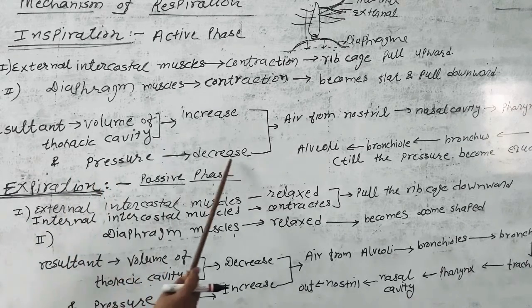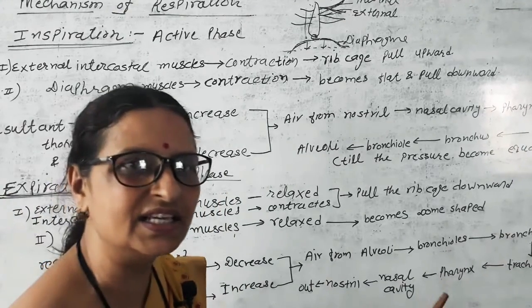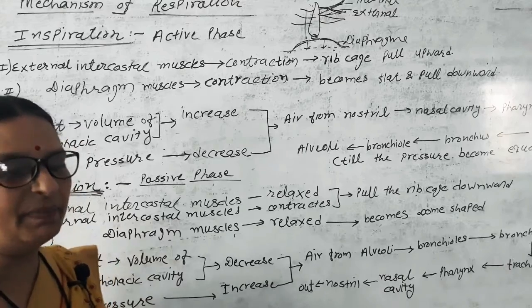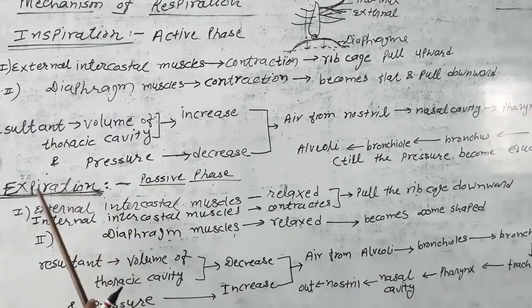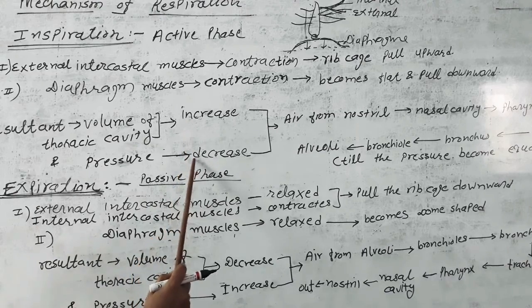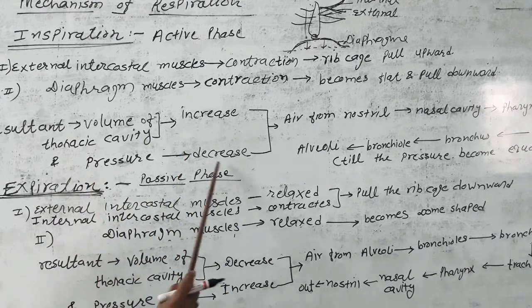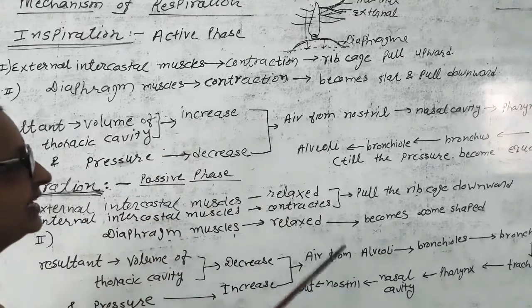Pressure will decrease. If the volume of a space increases, automatically the pressure decreases. Here in the thoracic cavity the pressure decreases and volume increases.